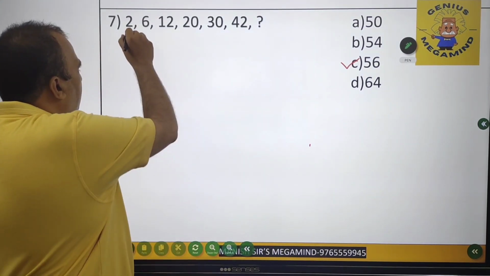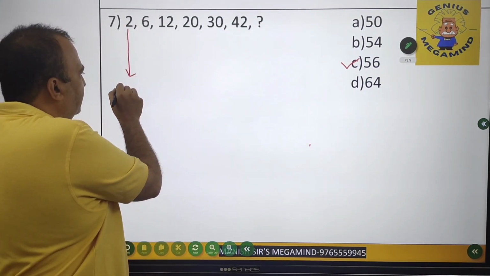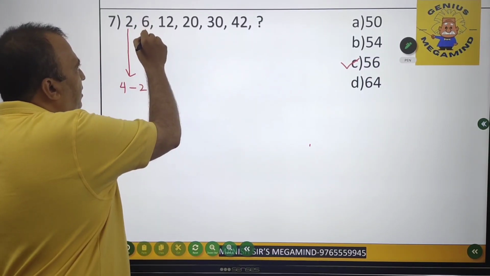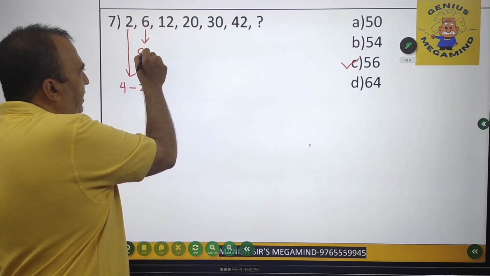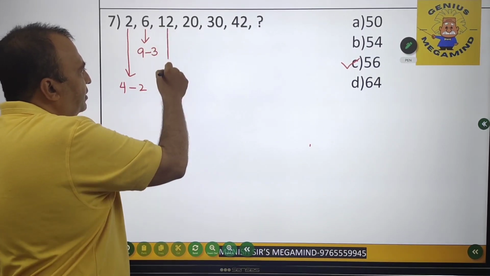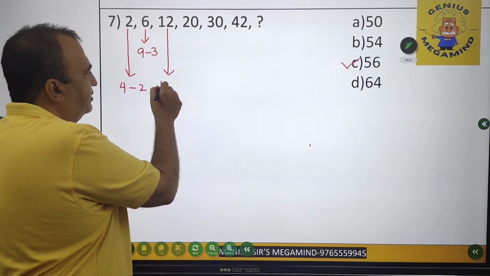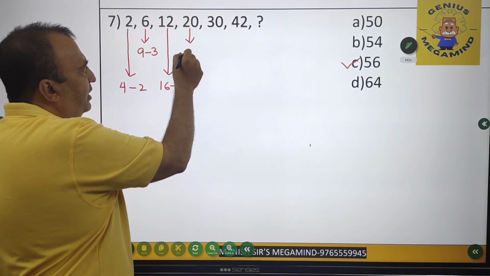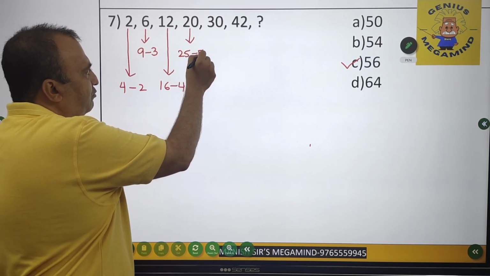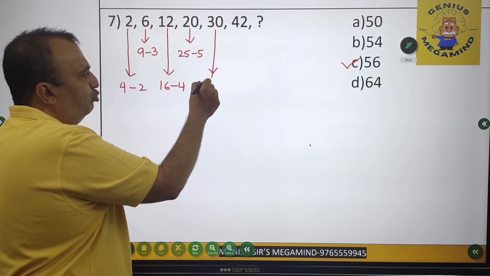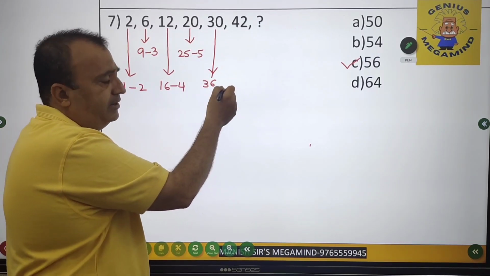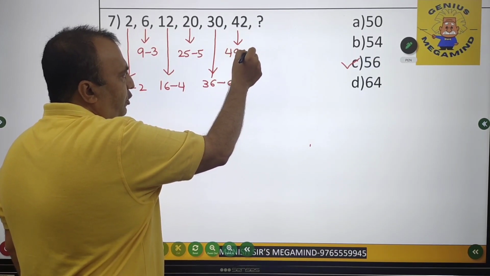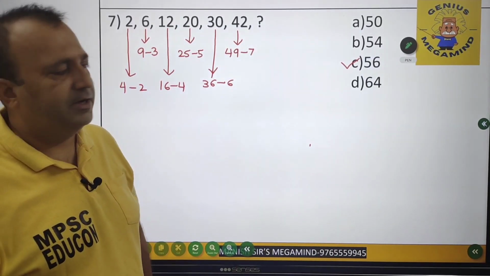A square number close to 2, I can say it is 4. And I can write 2 as 4 minus 2. The square number close to 6 is 9. I can write this as 9 minus 3. The square number close to 12 is 16. I can write this as 16 minus 4. The square number close to 20 is 25. I can write this as 25 minus 5. The square number close to 30 is 36. I can write this as 36 minus 6. And the square number close to 42 is 49. I can write this as 49 minus 7.